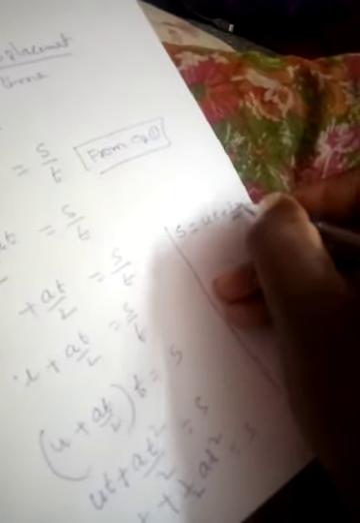Now writing this formula with s first, the left side: s is equal to ut plus half of at square. s is equal to ut plus half of at square. So this is our second formula.